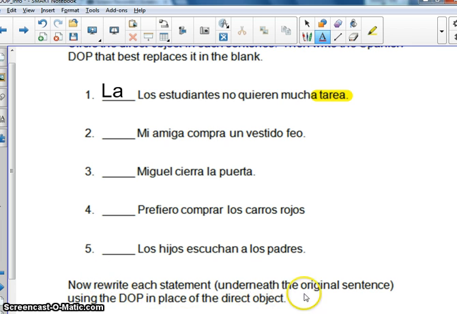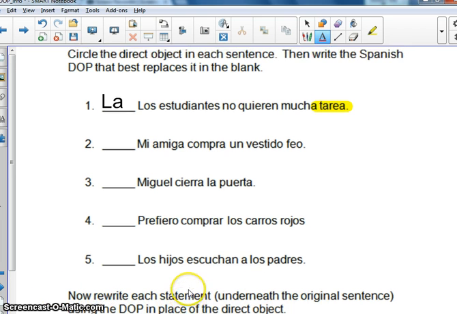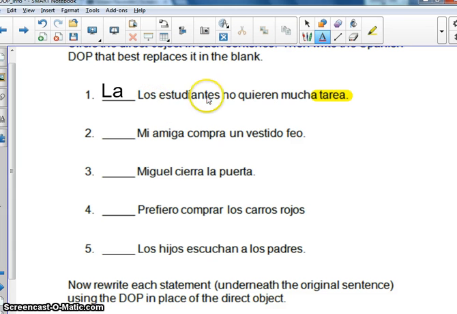So then what you're going to have to do after you go through these, it says rewrite the statement underneath using a direct object pronoun. So you'd say the students don't want it. Okay? So you would say they don't want it, being, they don't want a lot of homework. So you would say no la quieren.